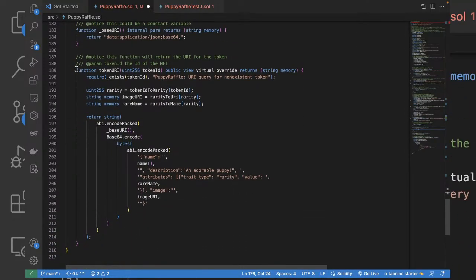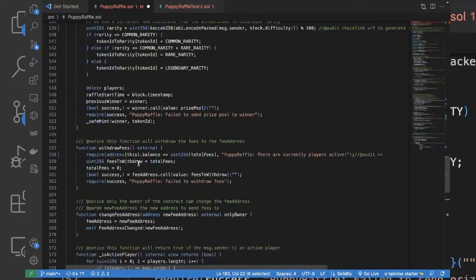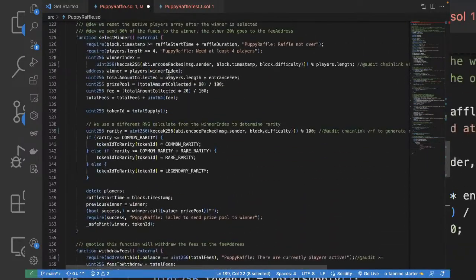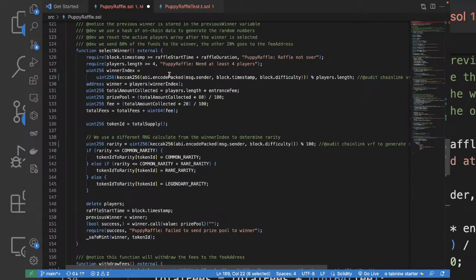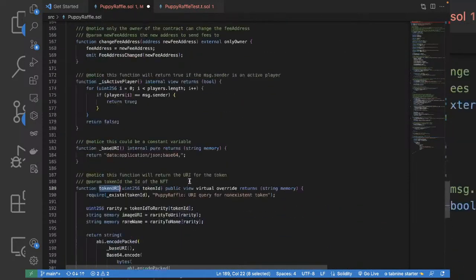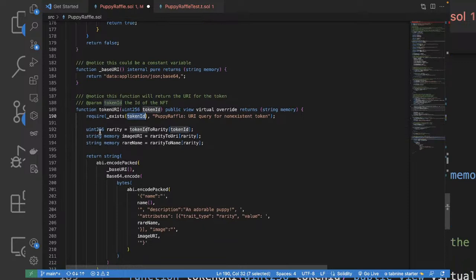So this thing is for token URI. Alright, so we're using the base URI, base64 functionality, token URI. Yeah, so we're generating the token URI. We're seeing whether the token ID already exists. If not, we are calculating the rarity from the token ID. From the rarity, we are getting the image URI, as it's a mapping. From again rarity, we are getting their name.